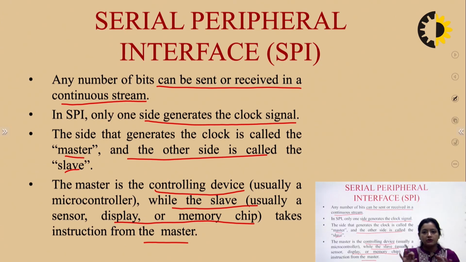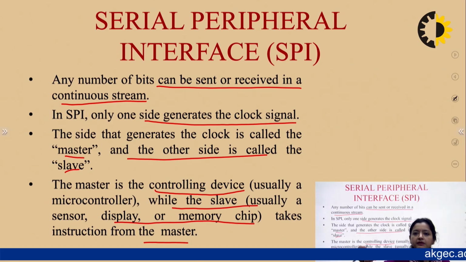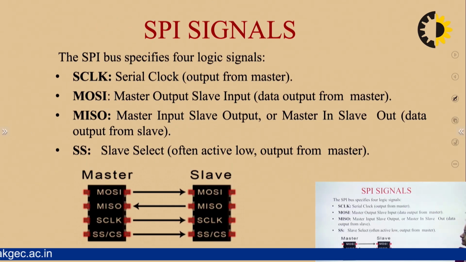When we think about an embedded system, an embedded product, what does it include? It includes a microcontroller, a sensor, maybe a display device, maybe an LED, and all these components. So the microcontroller here is the master device which is controlling all the other components like your display devices, your LEDs, your sensors and so on. These are acting like slaves. So this type of communication can be controlled with the help of SPI, that is the Serial Peripheral Interface protocol.